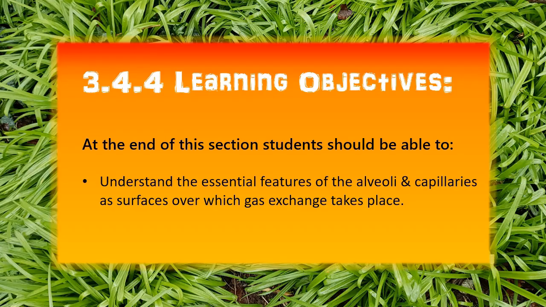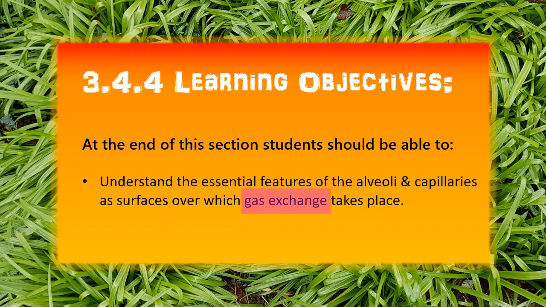At the end of this section you should be able to understand the essential features of the alveoli and capillaries as surfaces over which gas exchange takes place. What does this actually mean? Gas exchange means swapping gases. In this case we want to get rid of carbon dioxide out of our blood and swap it for oxygen instead.